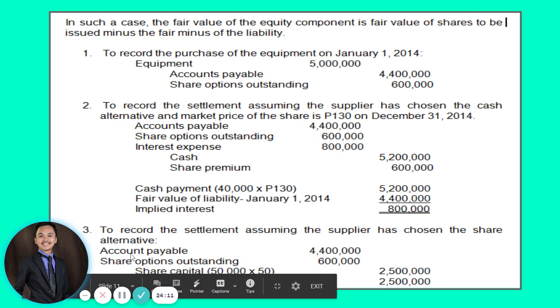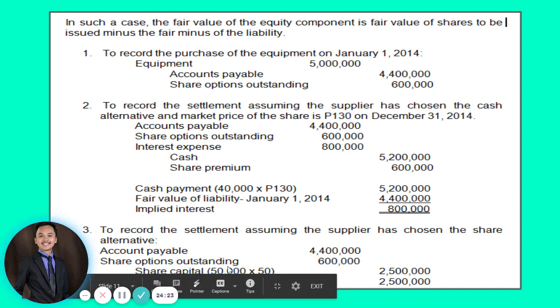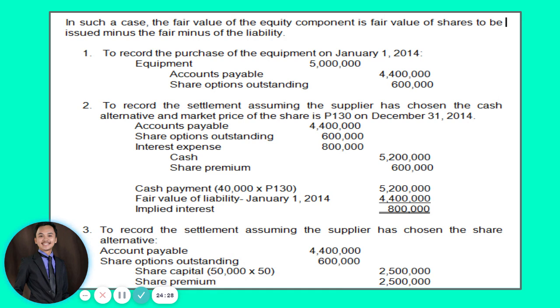Okay? So debit to accounts payable for 4.4 million and then obviously since you have exercised your share options, debit share options outstanding for 600,000 which is the value of it, and then credit to share capital, no? How many shares were issued based on the condition? 50,000 with a par value of 50 pesos. So in that case, credit to share capital for 50,000 times par value na 50 pesos. So we have 2.5 million. And then your share premium also na 2.5 million.